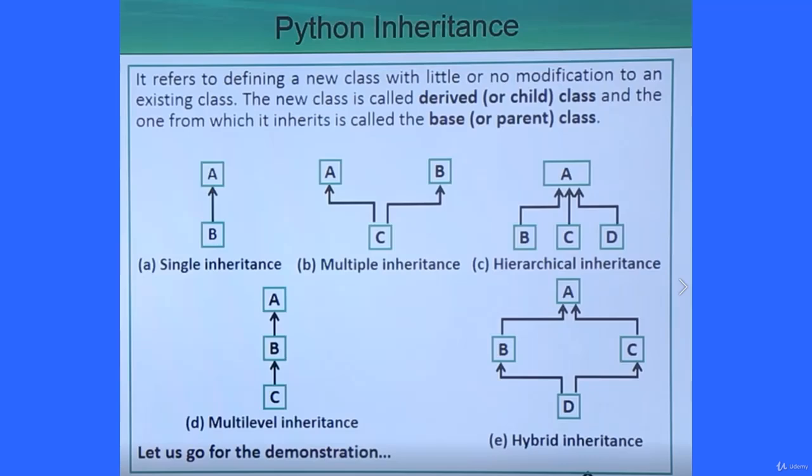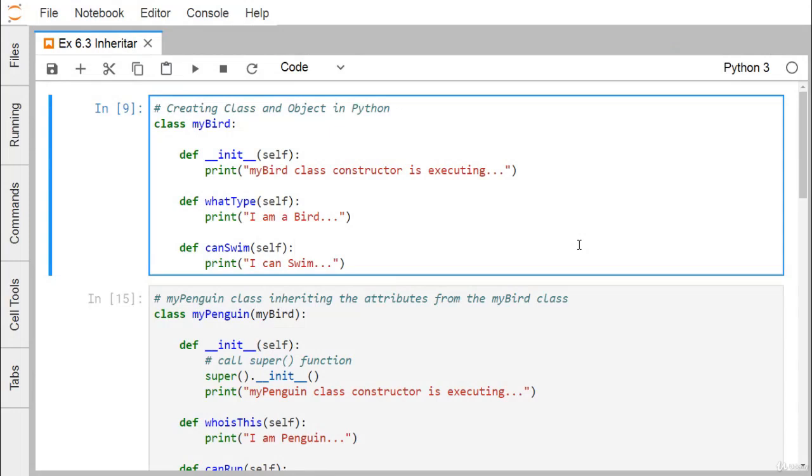In this session, we shall discuss inheritance and polymorphism, as observed in Python object-oriented programming. Here we have defined one class. The name of the class is myBird. This is the constructor, and this is one method, what type, and canSwim is another method. The method bodies are very simple. We have just put one print statement there.